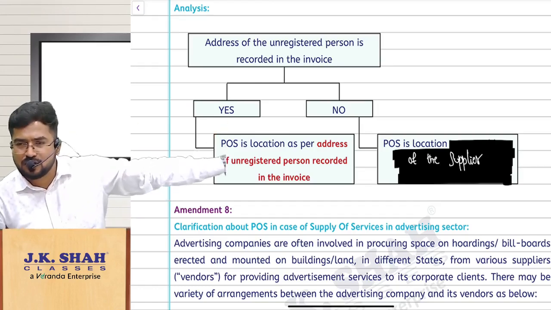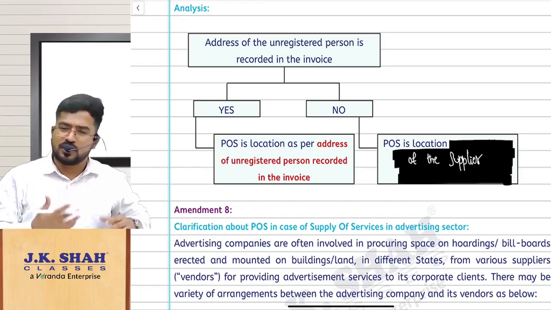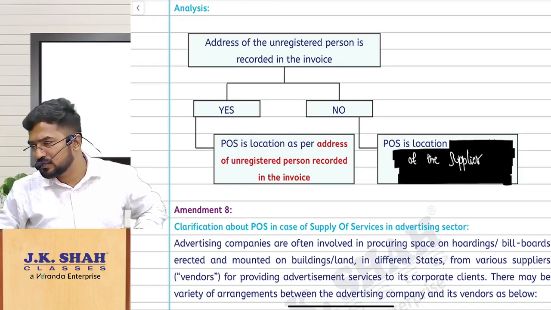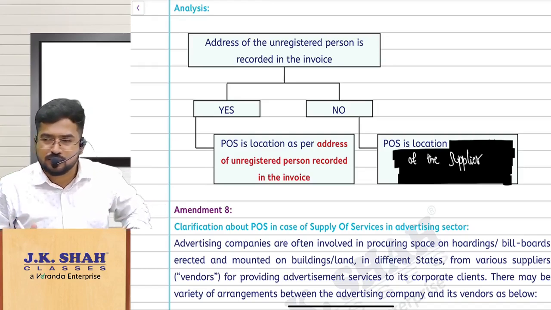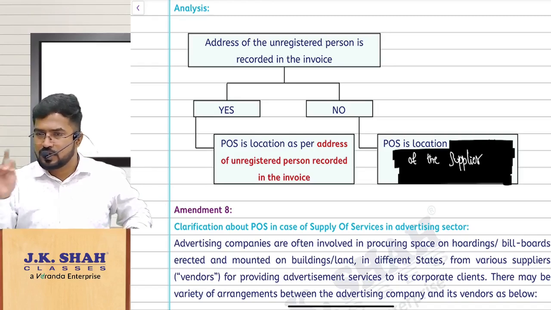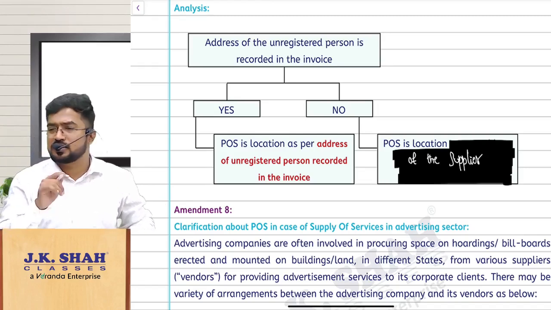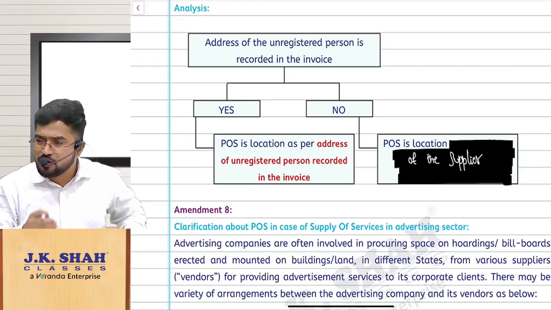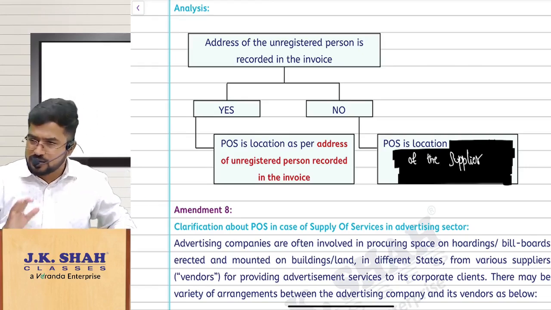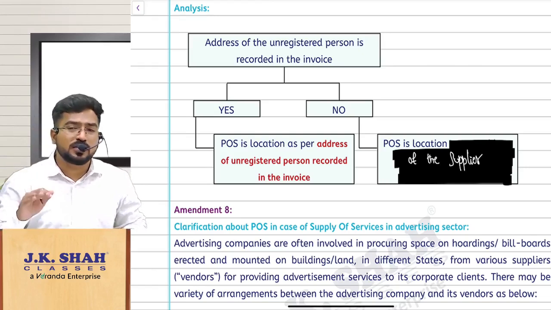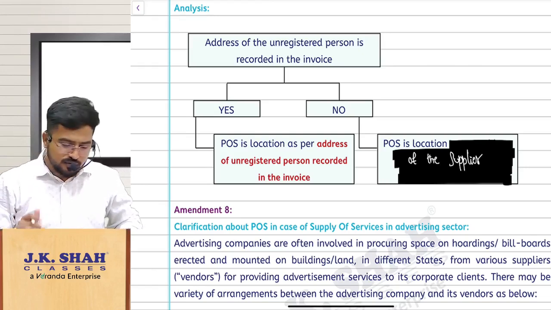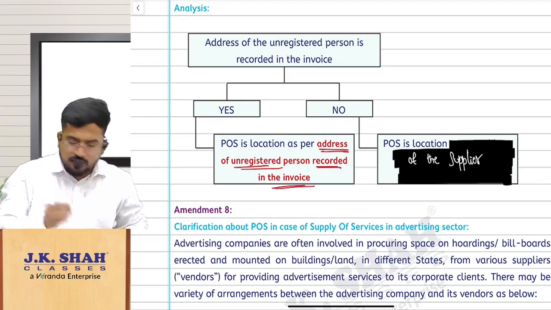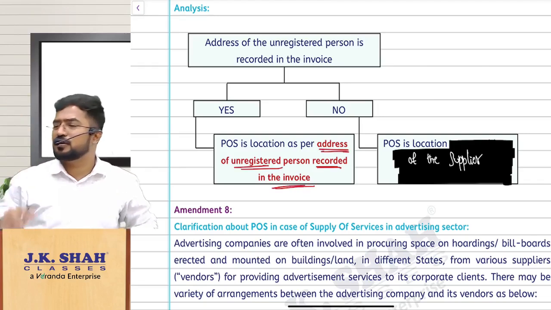Now I am going to Pondicherry buying a mobile. I told them, sir, my address is Chennai. In the invoice they have recorded the address of the recipient, Chennai. So the place of supply will be Chennai. I repeat, when section 10 subsection 1 clause CA comes into picture, when the sale of goods is happening to an unregistered person, then what is the place of supply? Sir, if the address is recorded in the invoice, that address itself will be the place of supply. No, sir, if the address is not recorded in the invoice, then